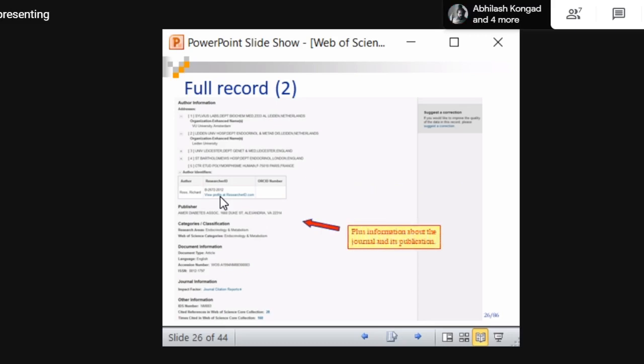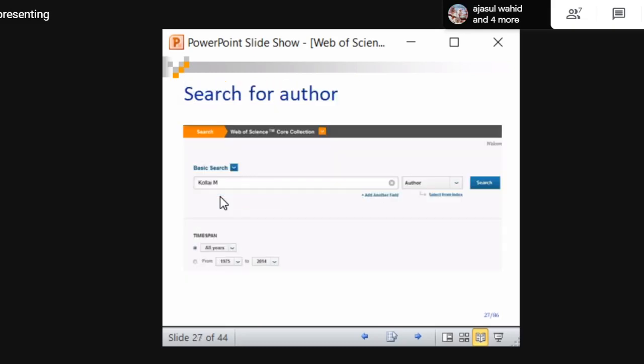So this is the publisher details. So where this article is published, the journal details, or whatever it is. If it is a conference, proceeding details and everything. So this is called a basic search using topic.